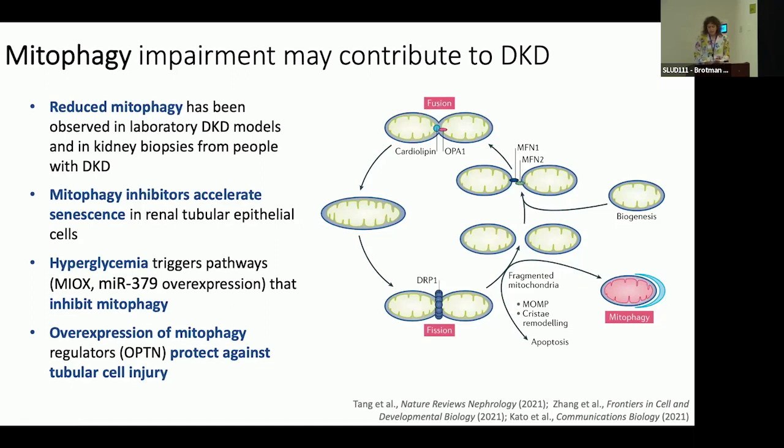There is substantial evidence that mitophagy is specifically impaired in diabetic kidney disease. We know that reduced mitophagy has been observed in laboratory DKD models and also in kidney biopsies from people with DKD, by specifically looking at tissue samples and seeing fewer of these autophagosomes with mitochondria in them in human kidney biopsy samples. It's been shown that mitophagy inhibitors accelerate senescence, so aging, in renal tubular epithelial cells. Hyperglycemia triggers pathways that inhibit mitophagy, and overexpression of mitophagy regulators protects against tubular cell injury. So there is a lot of evidence that this pathway is important in diabetic kidney disease.